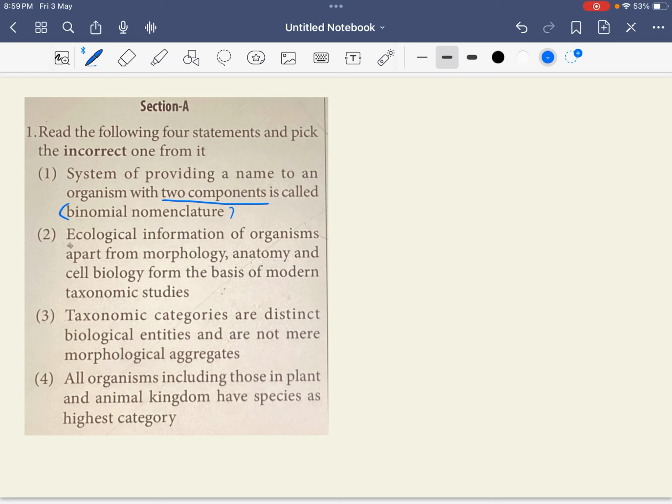Yes, in chapter 1, The Living World, we have studied the binomial nomenclature concept, where every species of plant, animal, microbe has been named on the basis of its genus as the first part, followed by the species. For example, Escherichia coli, where Escherichia stands for the genus and coli stands for the species name. So that statement is correct.